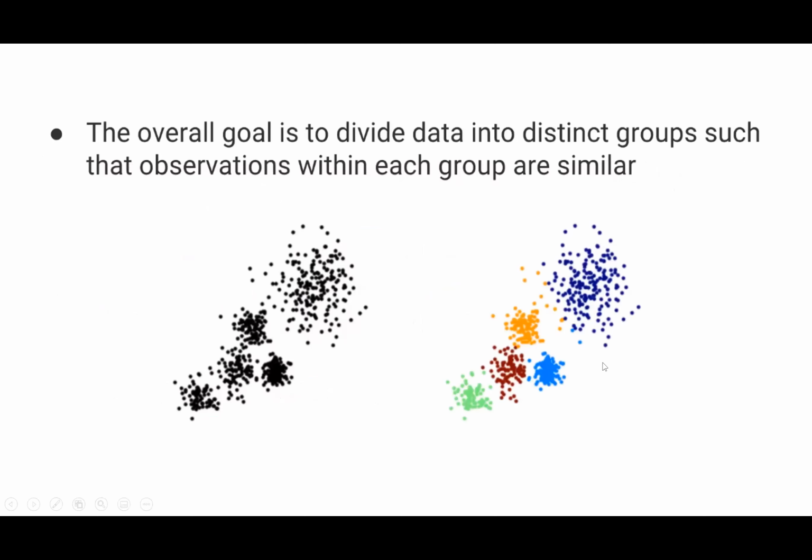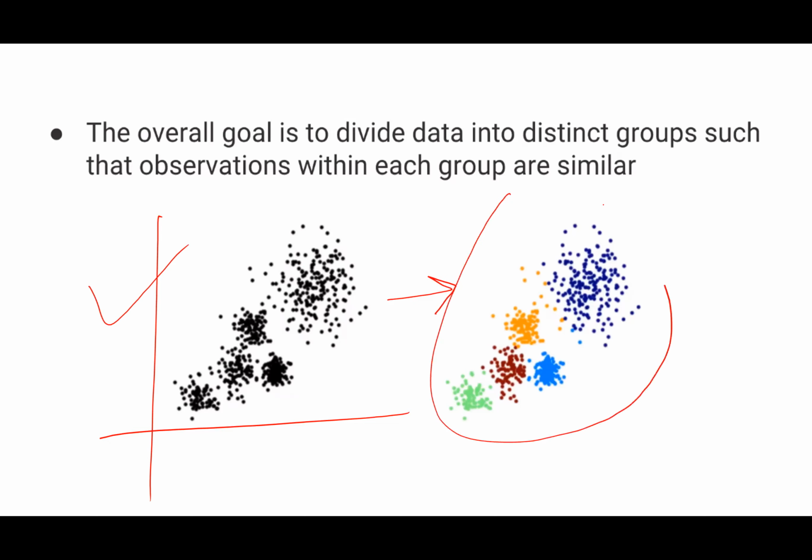Okay, so the overall goal is to divide data into distinct groups such that the observations within each group are similar, right? So this is the situation. This is my data. My data looks like this, but after applying k-means clustering, I want to have some meaningful groups like this. So all of these data points are more similar to each other than to this point, right? All the data points lying inside a cluster are very similar to each other, and less similar to data points lying in another cluster, right?